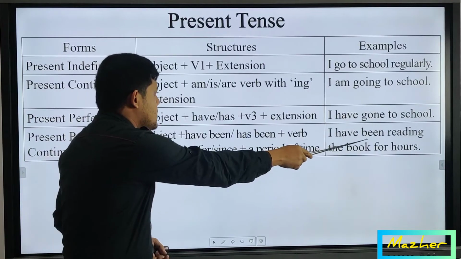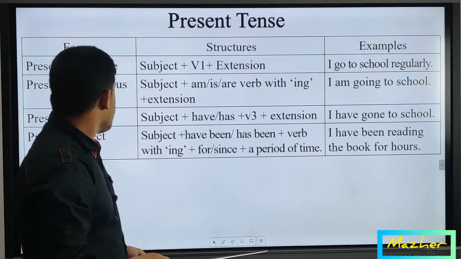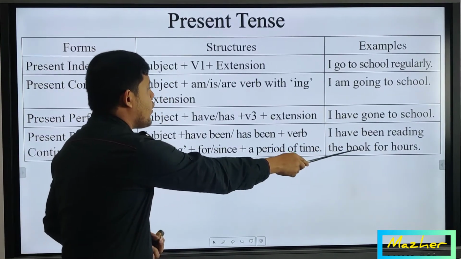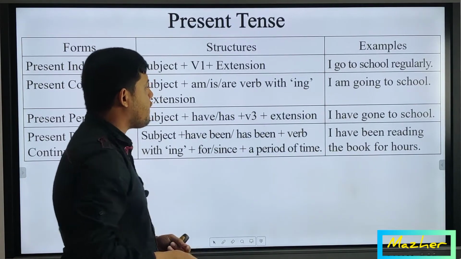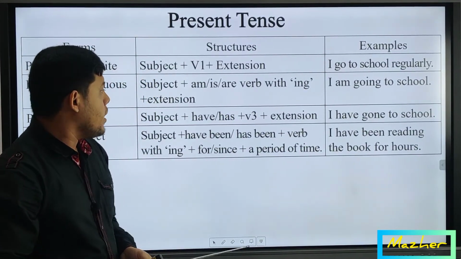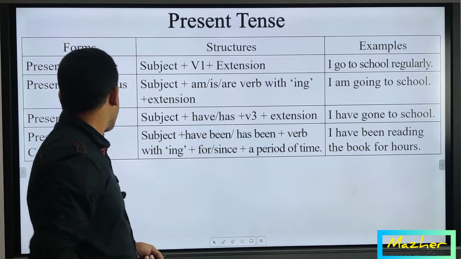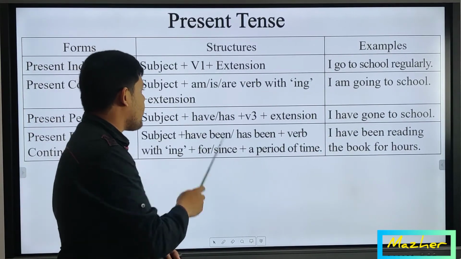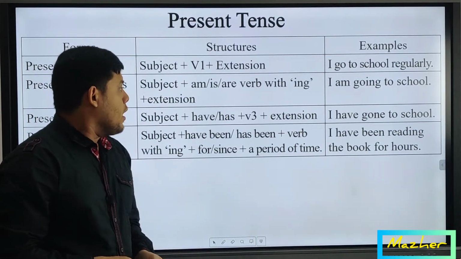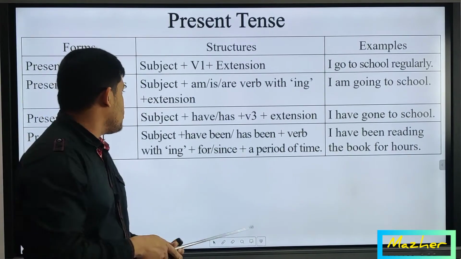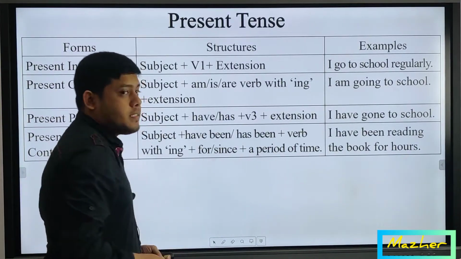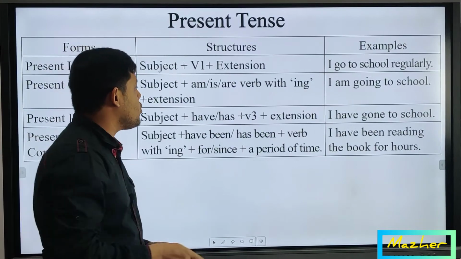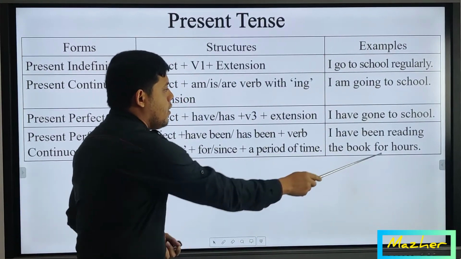So here verb plus ing has been placed, and then the book for hours. The book is object and for hours is extension, and we have seen that in present perfect continuous there is written since or for. I have already said that before fixed time we have to add since, and before unfixed time we have to add for hours.